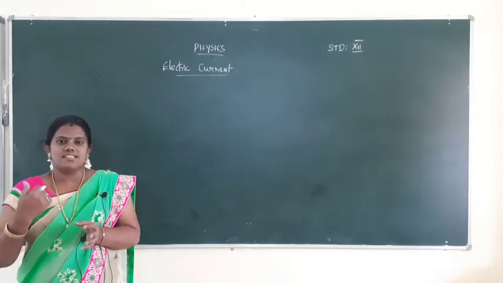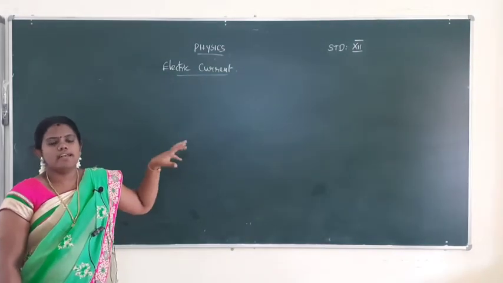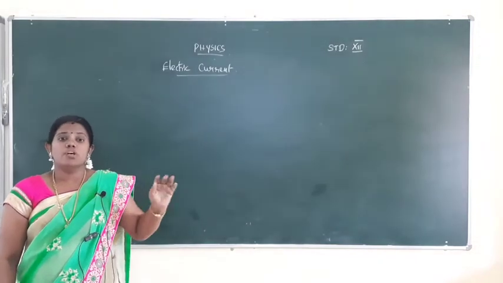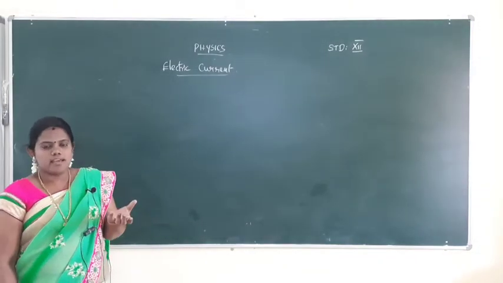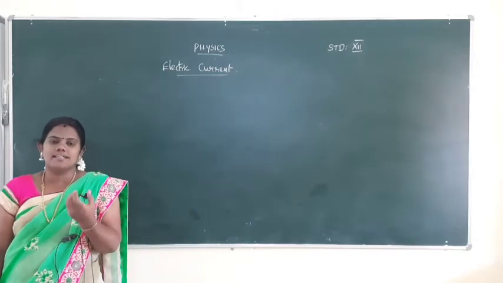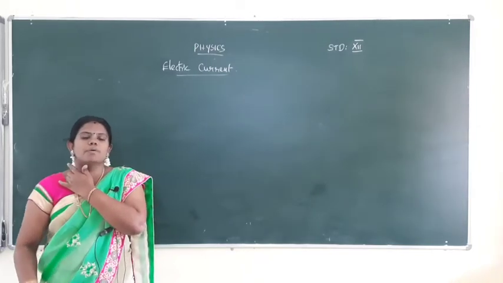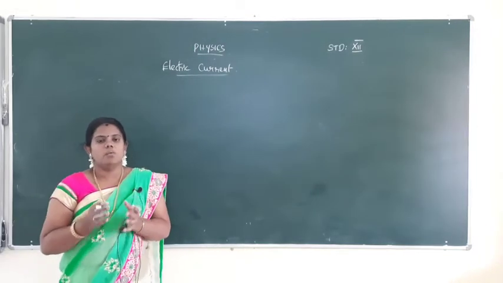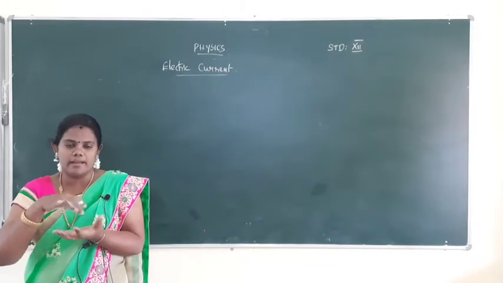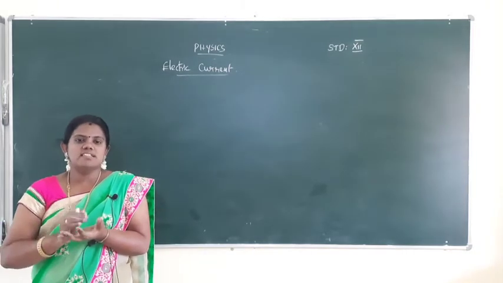Now today I start Unit 2, that is current electricity. Unit 2 will be completely based on electrons moving. In the first chapter we discussed the charges at rest in the conductor. But in today's session the charges will be moving. Normally in a conductor, the number of electrons will be moving in a random motion. That will be discussed in this session.